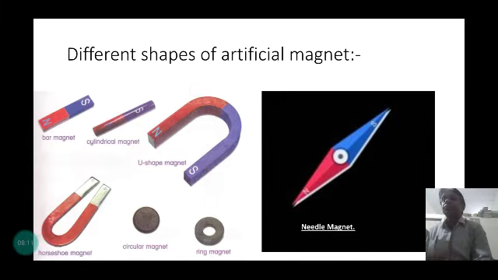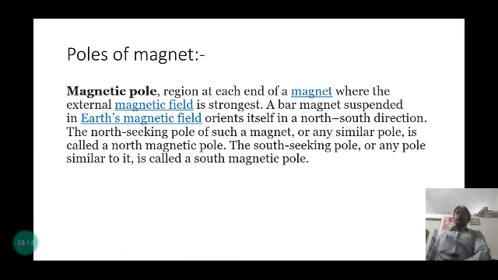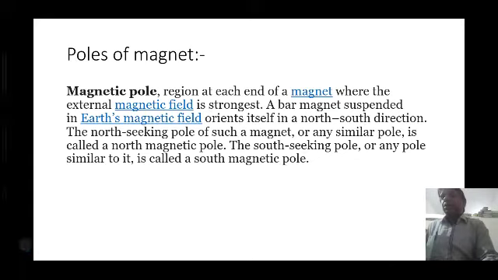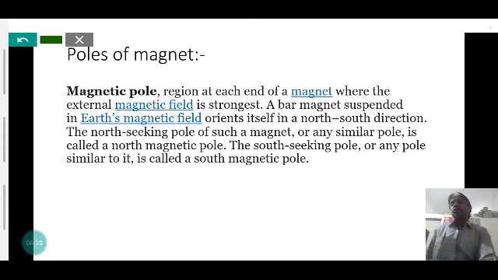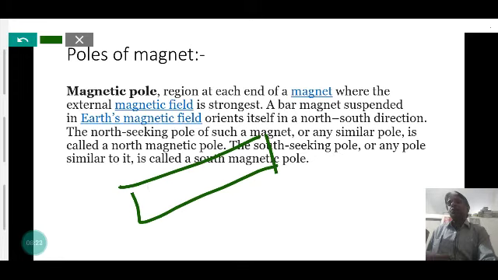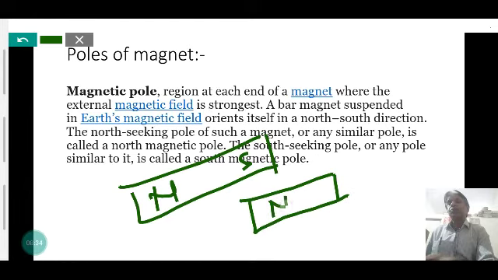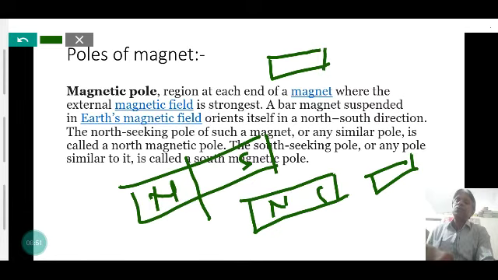Now, next, the poles of a magnet. A magnet always possesses two poles, the north pole and the south pole. When it is cut or broken into two parts, each part again has a north pole and a south pole. Even when it is cut short, it always becomes north pole and south pole. So magnetic poles always exist in pairs. It is not possible to isolate the north pole and the south pole separately, and even the smaller piece of a magnet has both a north pole and a south pole.